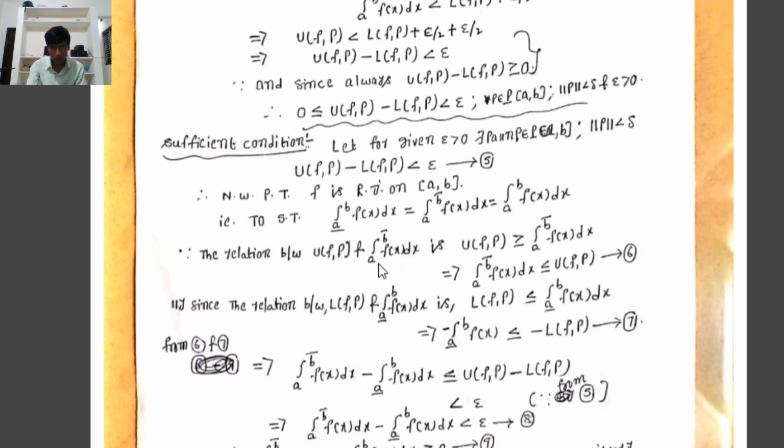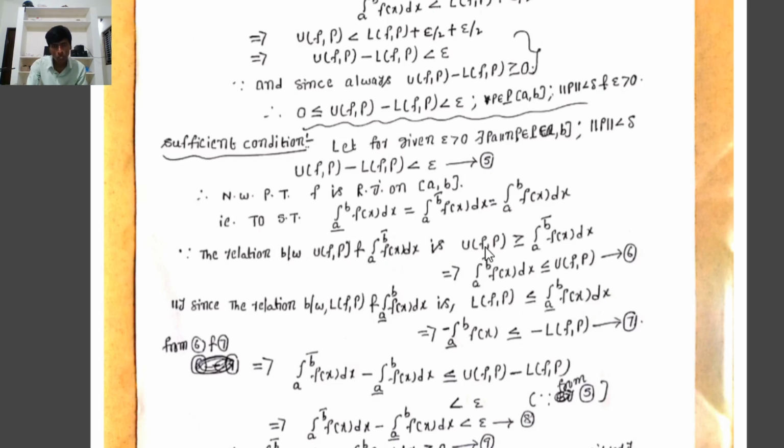Recall that the upper Riemann integral, the integral from a to b bar of f(x) dx, is equal to the infimum of the set of all upper Riemann sums. Therefore the upper integral is the infimum of UFP.